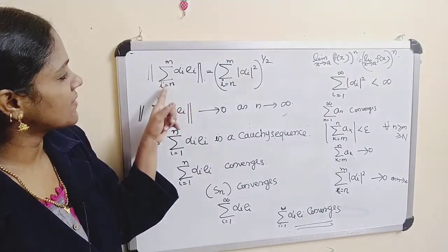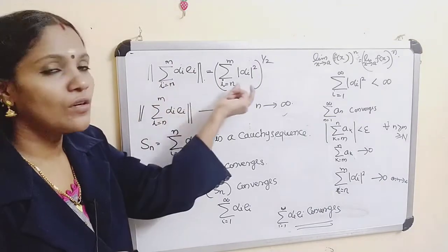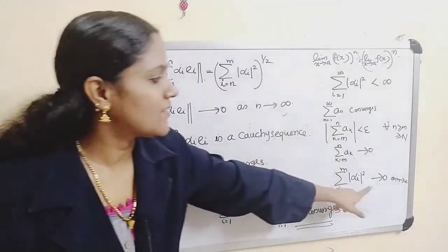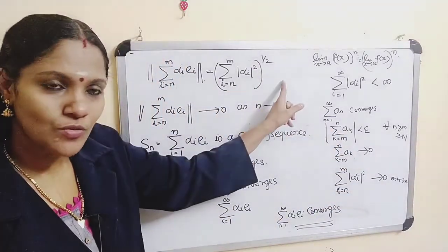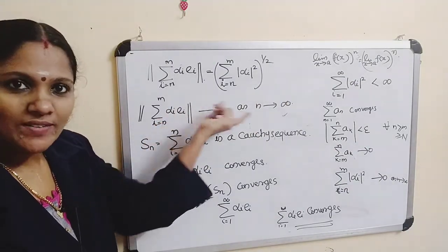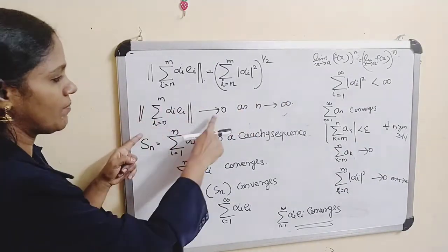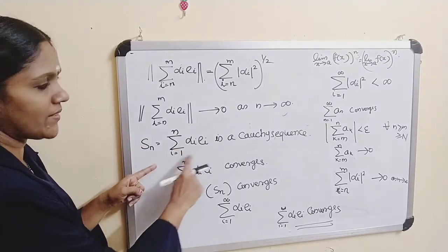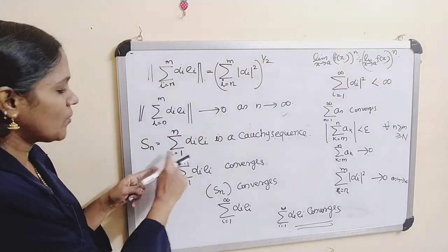Now consider this sum from i equal to n to m. This is equal to this one, and this tends to 0. Therefore, this term tends to 0. This implies this tends to 0 as n tends to infinity. This implies this sequence is a Cauchy sequence.